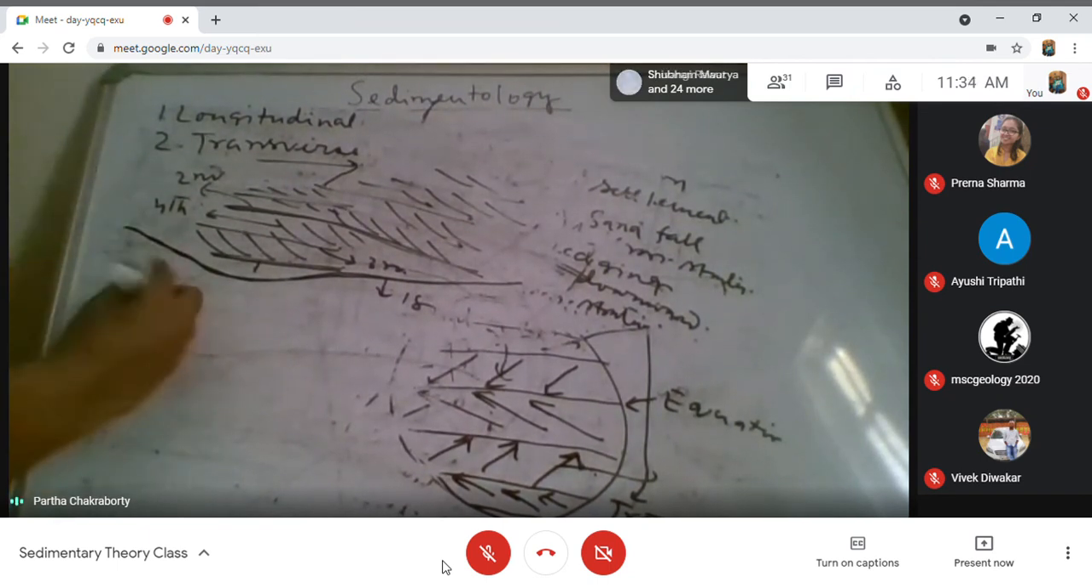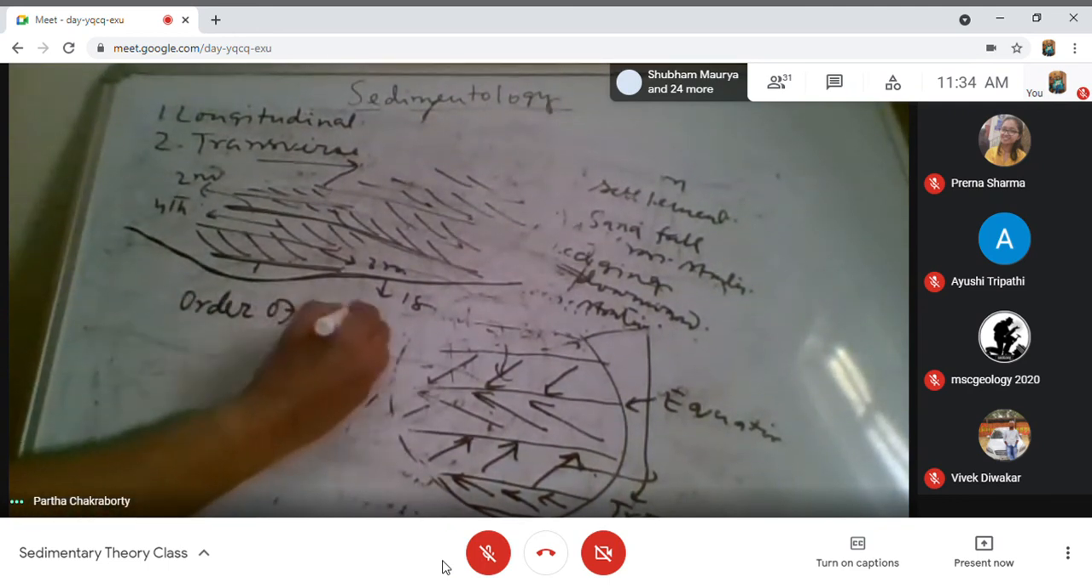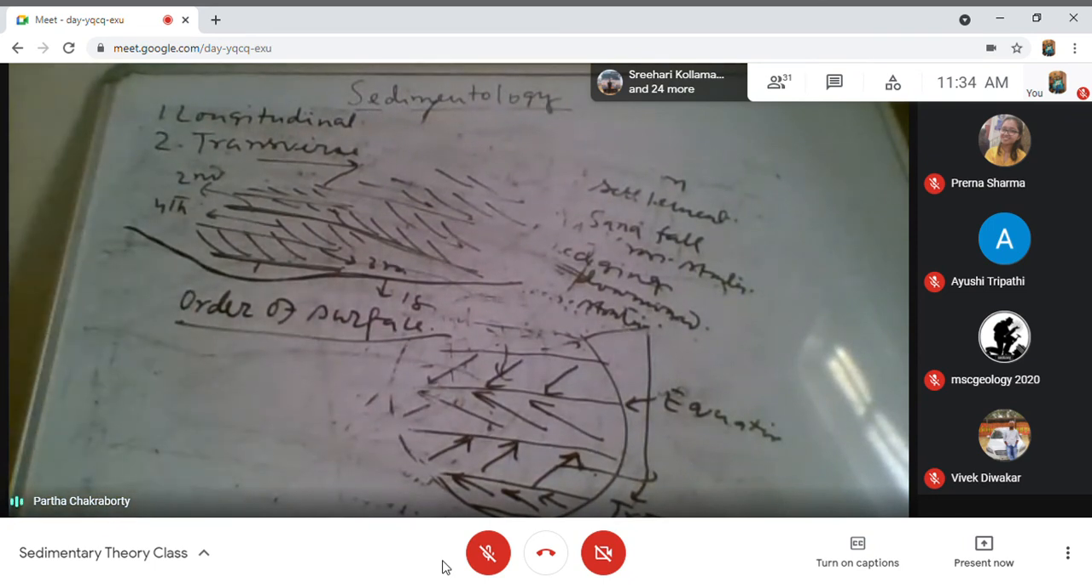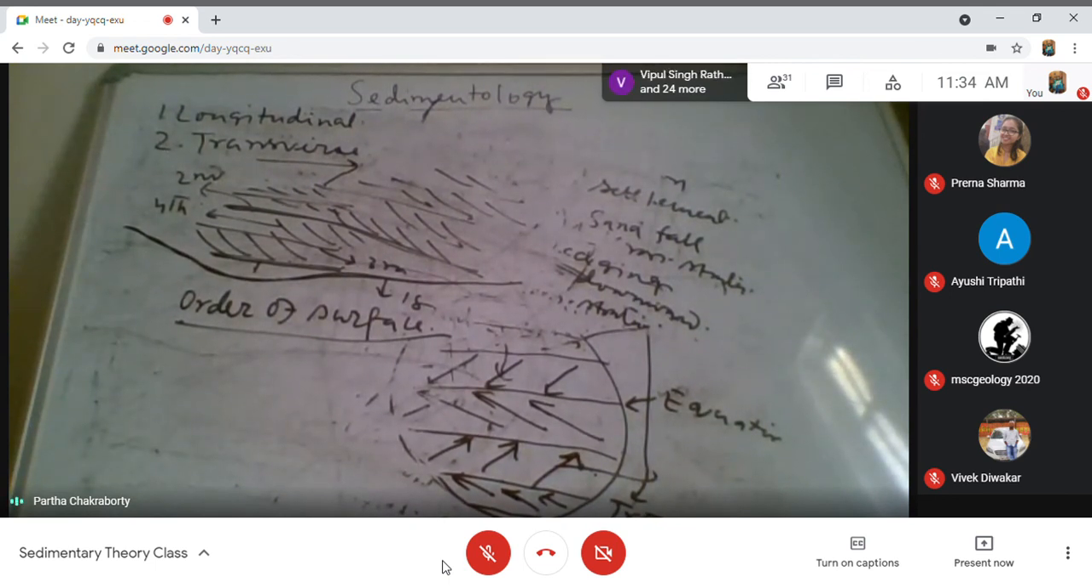This is what is order of surface. This ordering of surfaces helps us in identifying what is a product of a dune, what is a product of interdune, how these dune and interdune are interrelated to one another, and how they are bounded by different orders of surfaces. Am I clear? Is it clear?